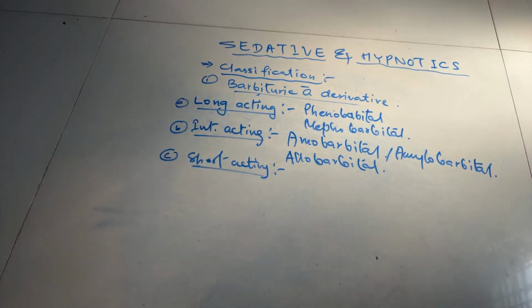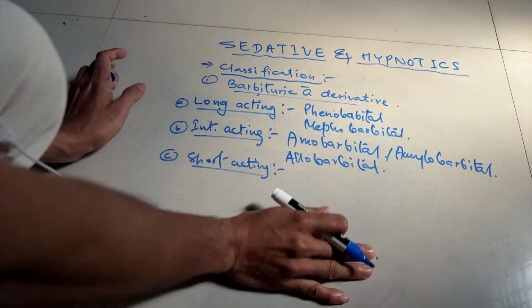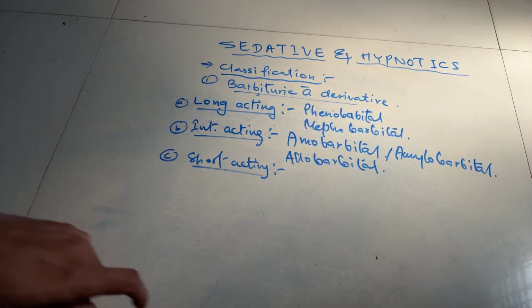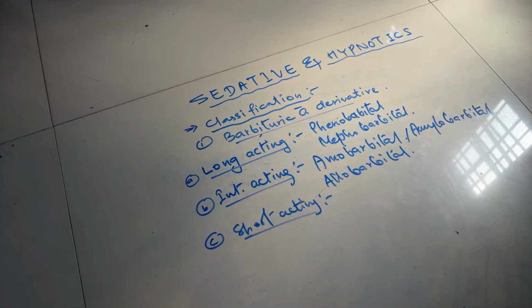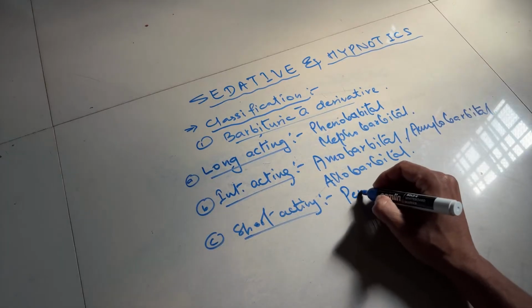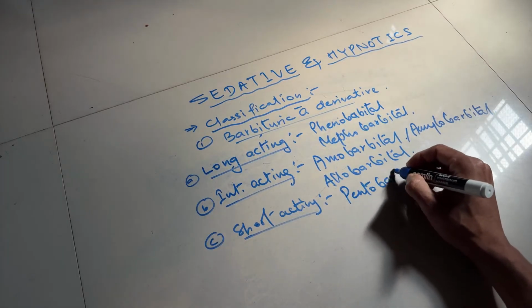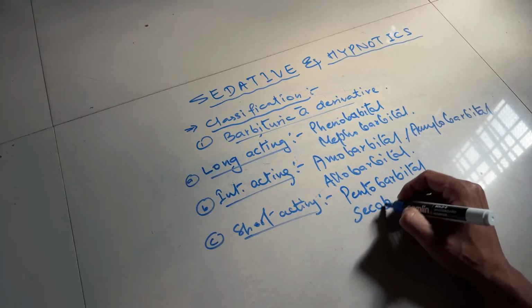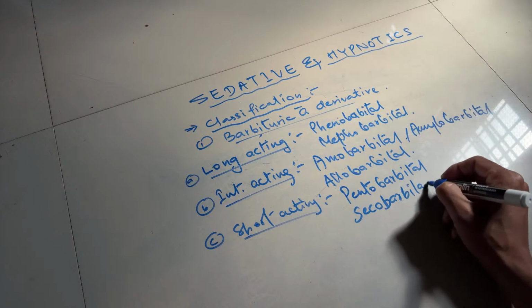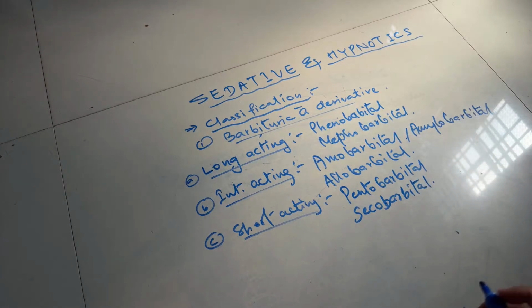Number 3 is short acting. Examples of short acting barbiturates, not benzodiazepines, are pentobarbital and secobarbital.